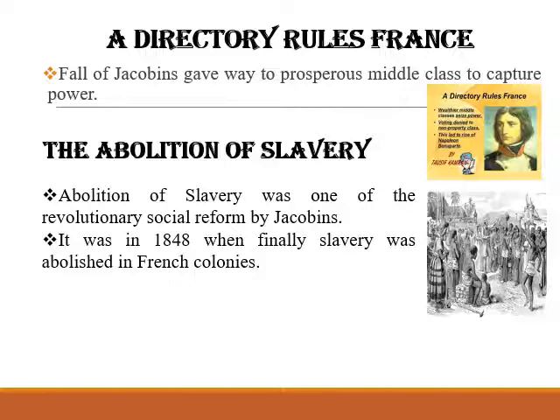Okay, next, the abolition of slavery. The greatest social reform made by the Jacobin government was to abolish slavery in the French colonies. Okay, students, the triangular slave trade was going on. Then after long debates, the National Convention passed a law in 1794. According to that law, slavery was declared illegal and all slaves were freed in the French colonies. So in such a way, there was abolition of slavery in 1794.